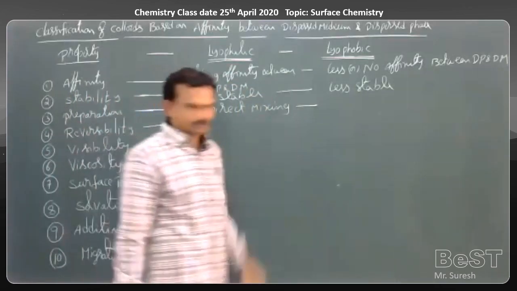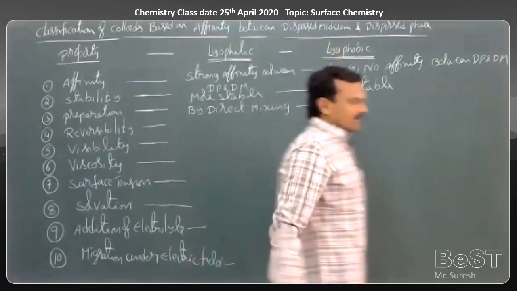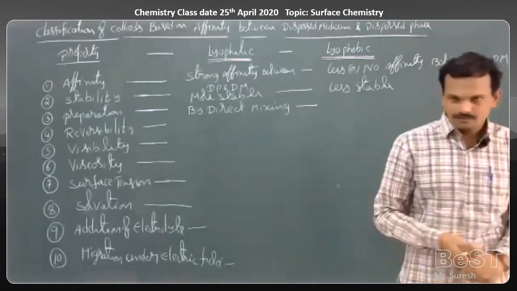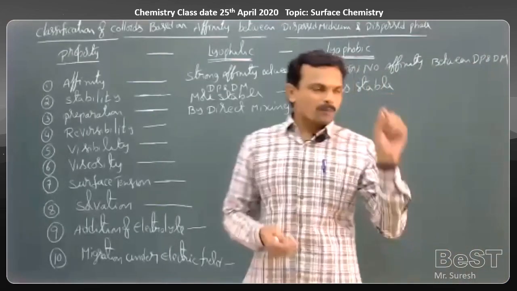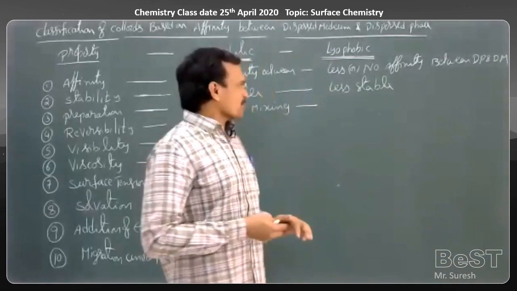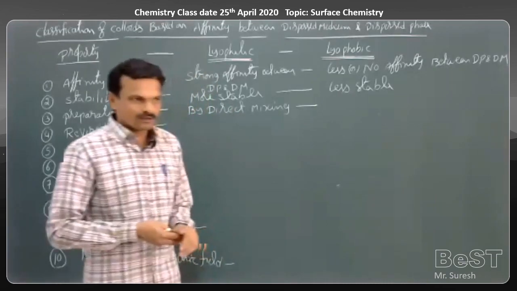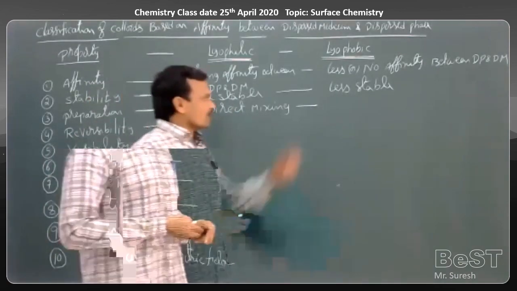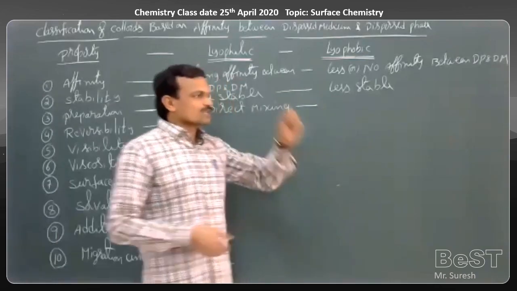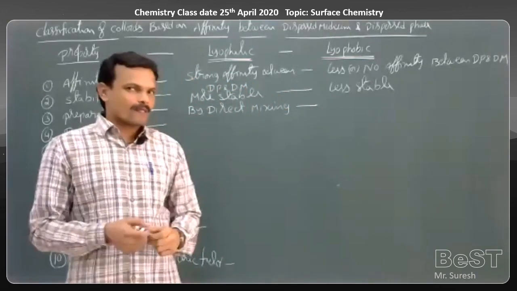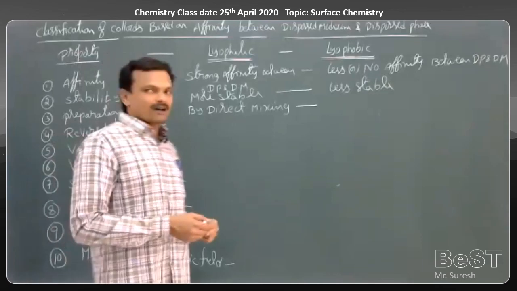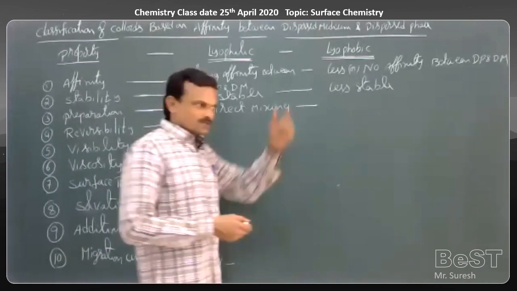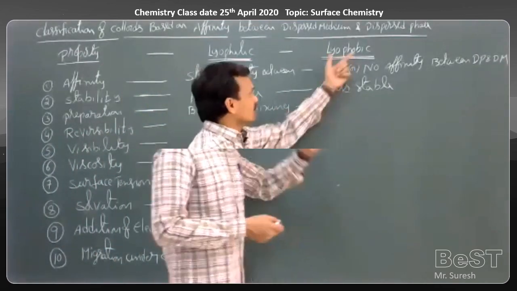Example, starch. Now I will take a gold colloidal solution. I want to disperse gold particles in water. Is it possible to dissolve gold in water? Not possible. Then how is it possible to prepare a gold colloidal solution? By using some specific methods, such as the Bredig arc method. There are some specific methods for preparation of lyophobic colloids.